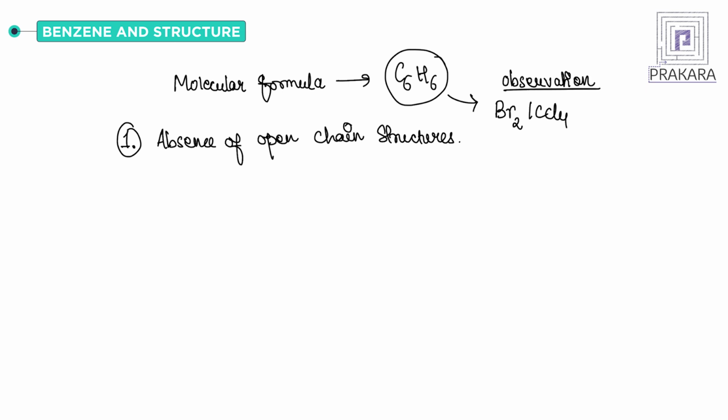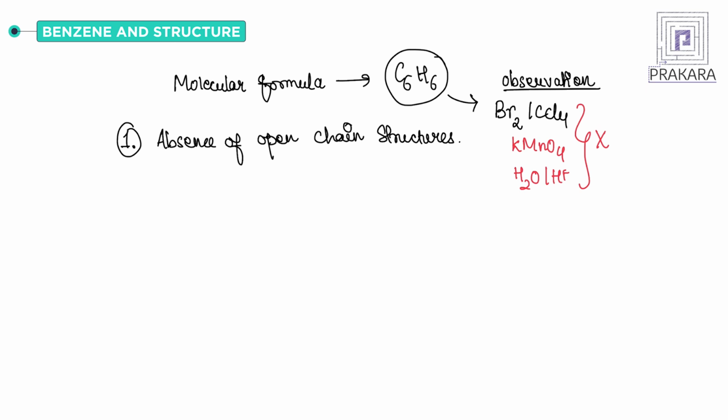It was observed that benzene does not react with bromine in presence of CCl4, nor with dilute KMnO4, nor with water in presence of acid. So benzene was not undergoing any of these reactions. Now we have to see what open chain structures can be possible.